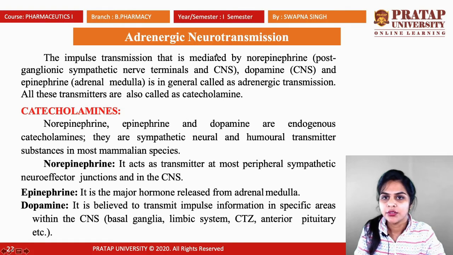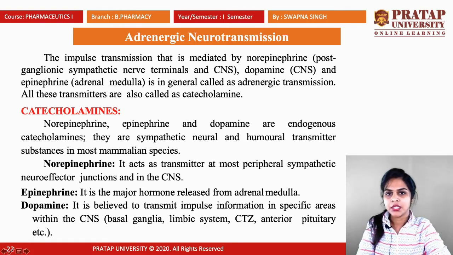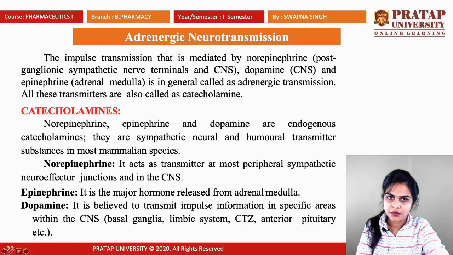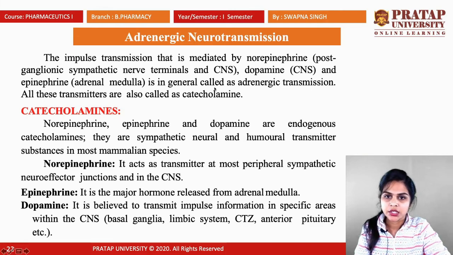Next is the adrenergic neurotransmitter. That means the sympathetic nervous system contains the neurotransmitters known as adrenaline and noradrenaline. The impulse transmission mediated by norepinephrine from the postganglionic sympathetic nerve terminal and CNS, dopamine from the CNS, and epinephrine from the adrenal medulla is in general called adrenergic transmission. All these transmitters are also called catecholamines. Norepinephrine, epinephrine and dopamine are endogenous catecholamines.